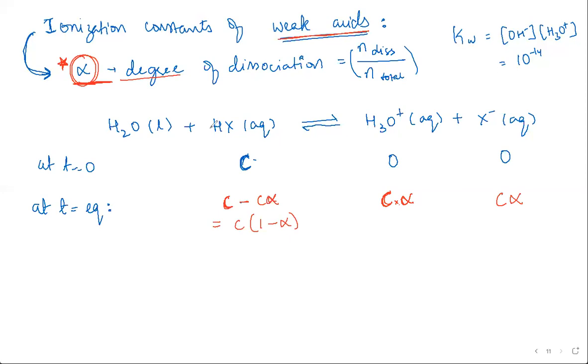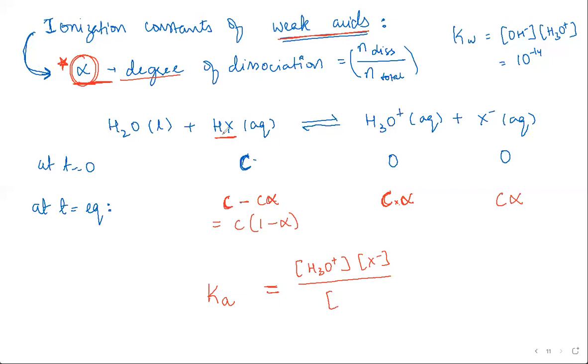So the ionization constant for this equilibrium, because we are defining it for a weak acid, you call it Ka. So Ka will be equal to what? Concentration of products upon concentration of reactants.